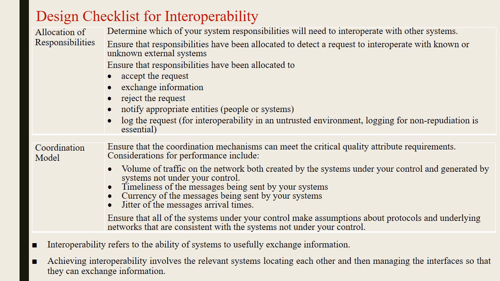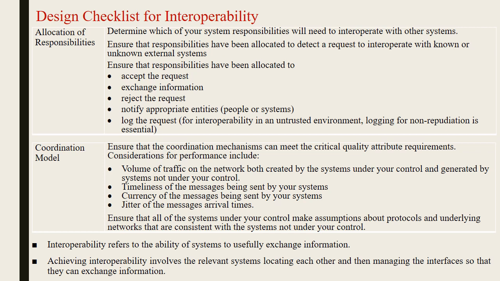According to that, it has to identify all the entities. This is called allocation. Coordination means when the systems interact with each other, how they are going to coordinate. Volume of traffic on the network, timeliness of the messages, concurrency of the messages. According to that, it has to identify the arrival time and the response time.